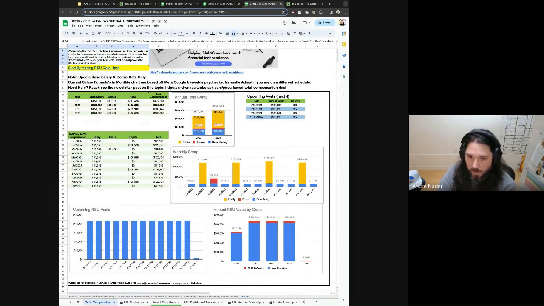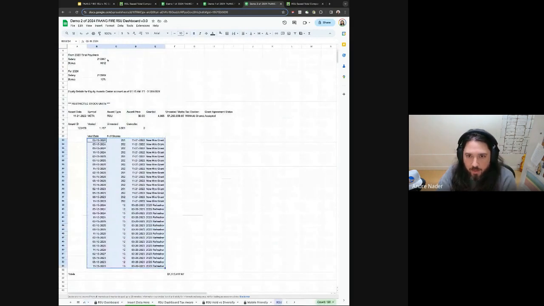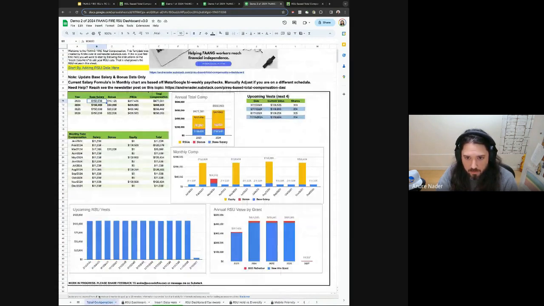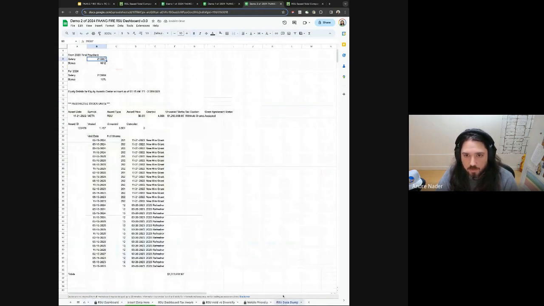We also haven't updated the base salary and bonus, so we can do that really quick too. They told me their salary for last year was 210, and their bonus was 4,600.